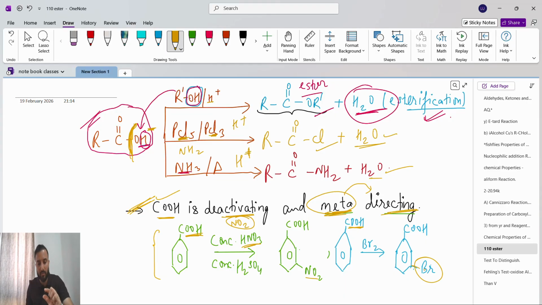So for an aryl group, if no COOH is there, one will go at the ortho position and one at the para position. Para will be the major product and ortho will be the minor product. But for the same aryl group, meaning benzene, if we have a COOH, carboxylic acid, then it will be meta directing. It will go and connect at the meta position.